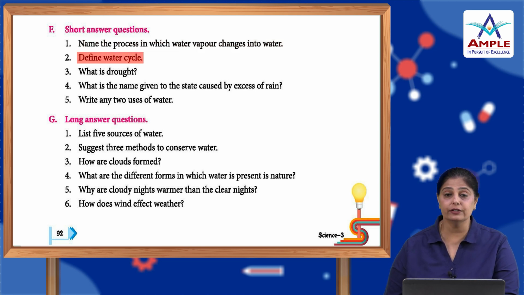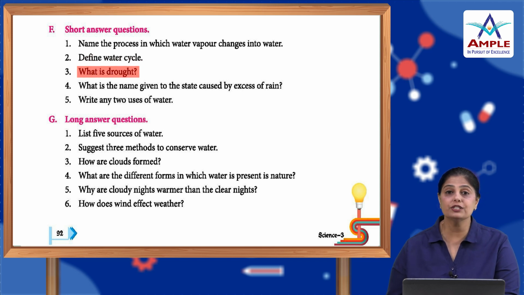Define water cycle. So, we have already done this. The process of water changing into water vapor, into clouds upon cooling, and from clouds they come down in the form of rain, and then rain gets collected into the water and the process continues, due to the presence of sunlight. So, this is the water cycle. You can use the exact definition from the textbook.